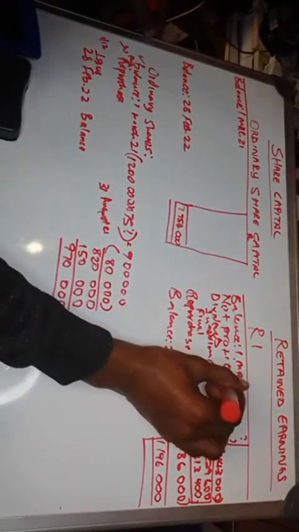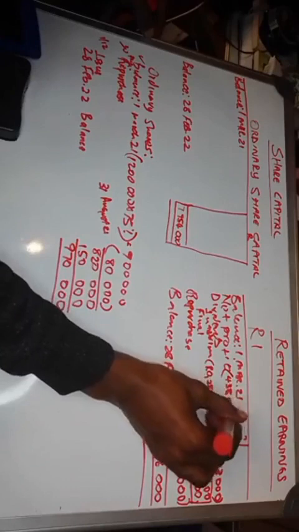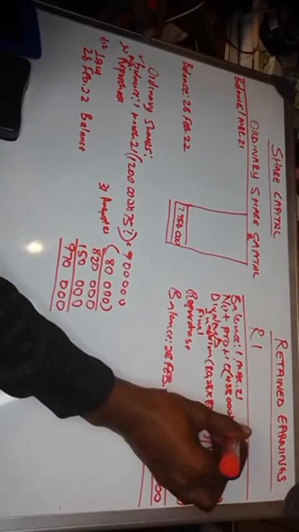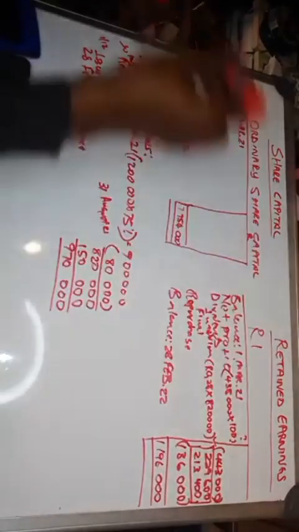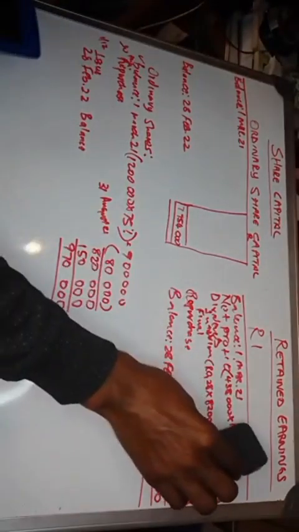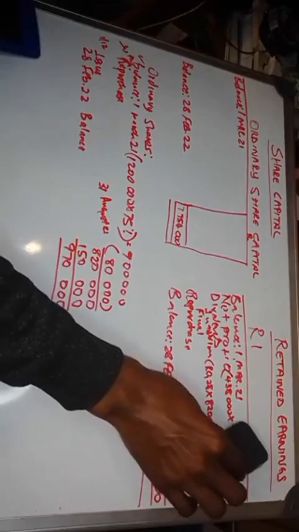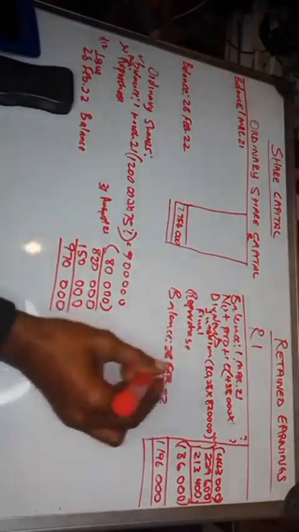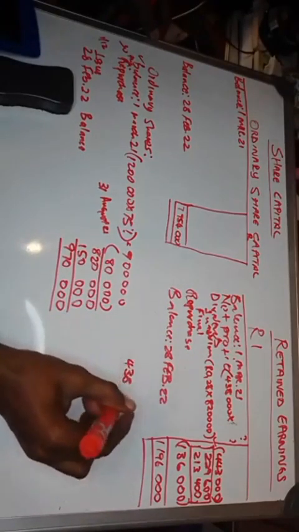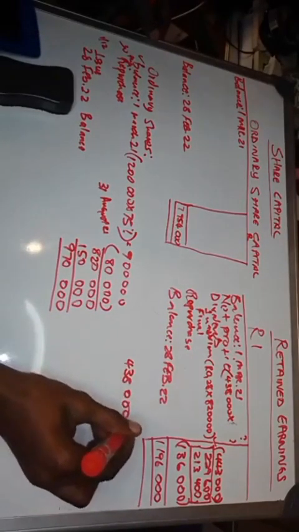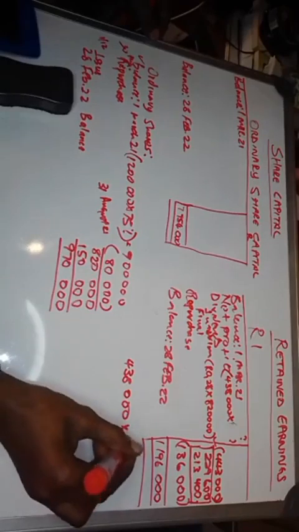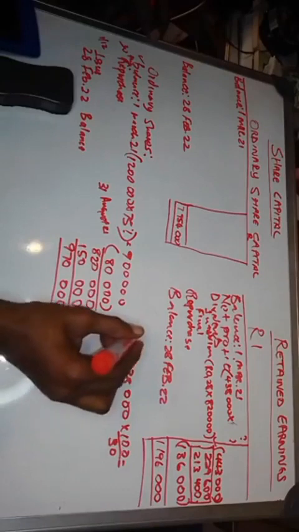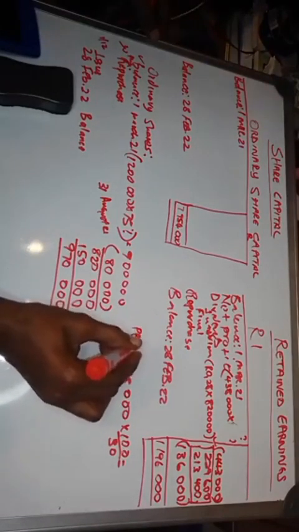Now you've got 438,000. So you will say times by 70, because the income tax is based on profit before tax, right? So when you calculate profit before tax, you will say 438,000 times 100 over 30. You get the amount. This is profit before tax.